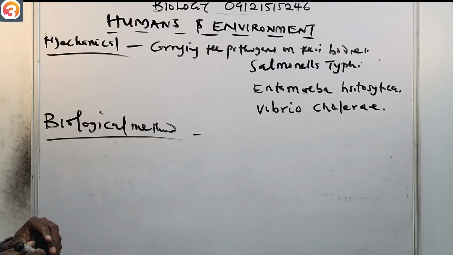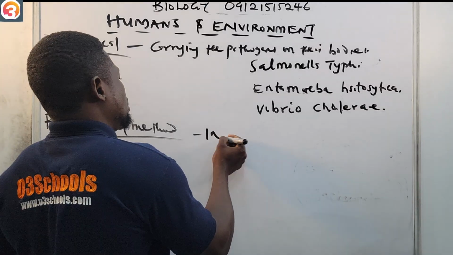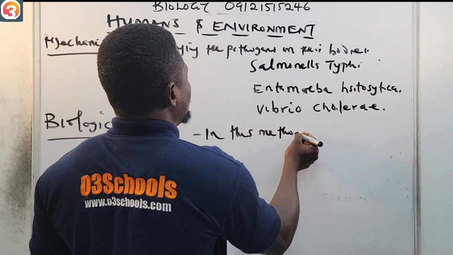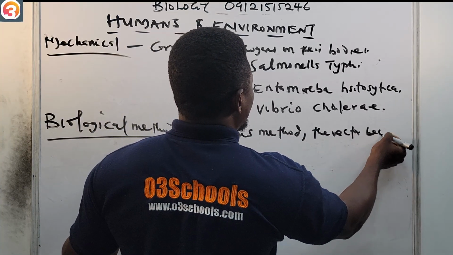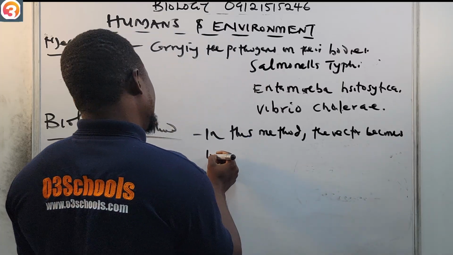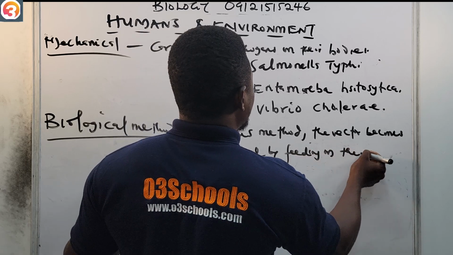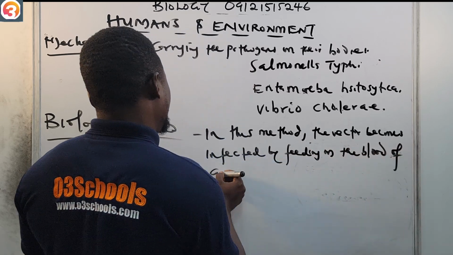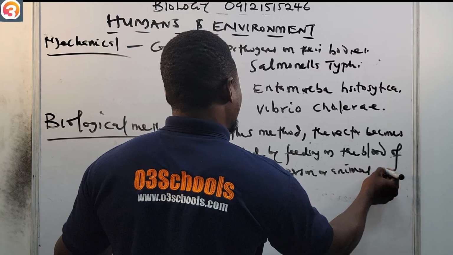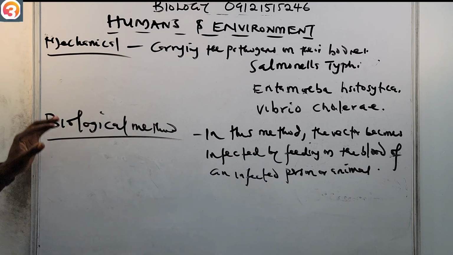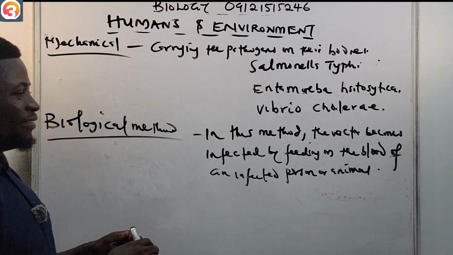So we say that in this method, the vector becomes infected by feeding on the blood of an infected person or animal. Then the pathogen develops and multiplies.